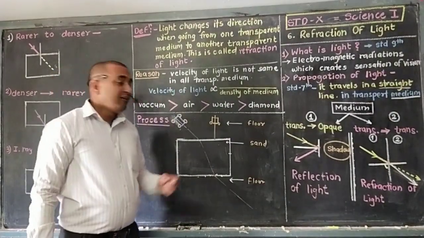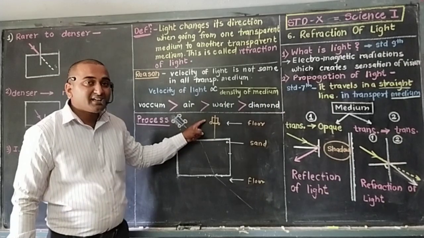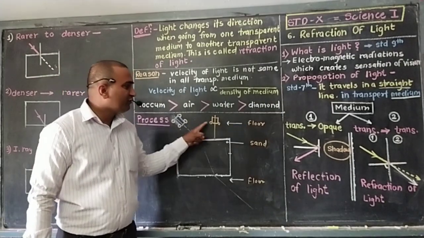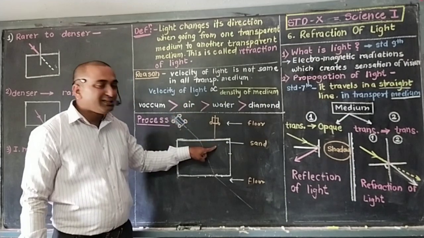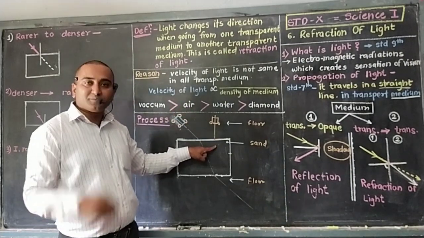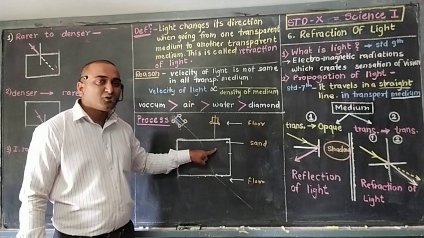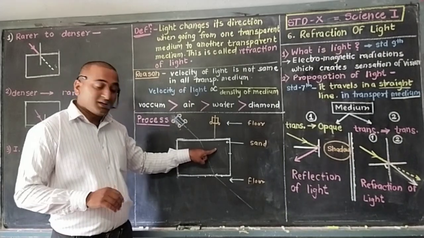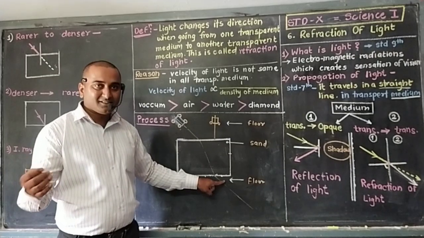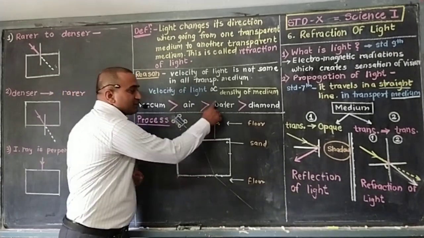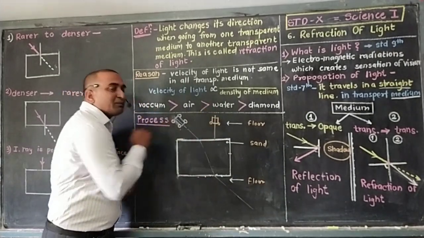So tell me, where is the velocity of this vehicle more? Definitely on the floor. When this vehicle enters the sand, it has more obstruction, and because of more obstruction the velocity reduces, and when it reaches the floor again, the velocity increases. Two cases are there: one is perpendicular and the second is oblique.